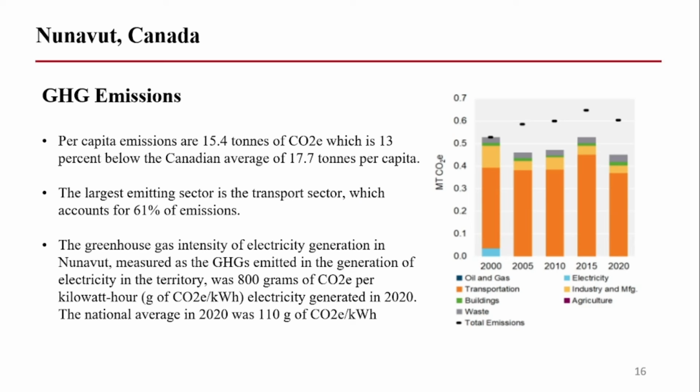It is a small populated area, but it does have significant GHG emissions. The greenhouse gas intensity of electricity generation in the province is 800 grams of carbon dioxide equivalent per kilowatt hour, as compared to the national average, which is 110 grams of carbon dioxide equivalent per kilowatt hour.